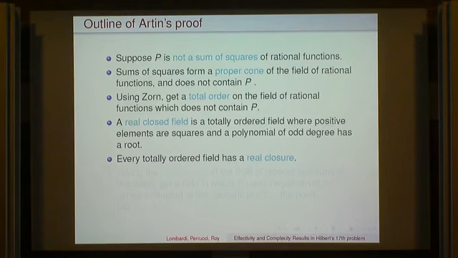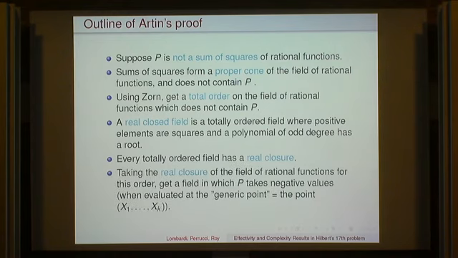It's slightly different because here, in a way, the real closure is a more constructive notion, but I don't want to enter into that. And finally, because of this total order, you can take the real closure of the field of rational functions for the order constructed by Zorn's lemma, and this gives us a field in which P takes a negative value, because P is not positive in this total order.